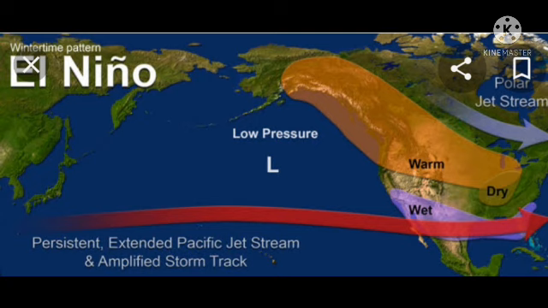El Nino is the warm phase of the larger phenomenon called the El Nino Southern Oscillation. Okay, this is El Nino.